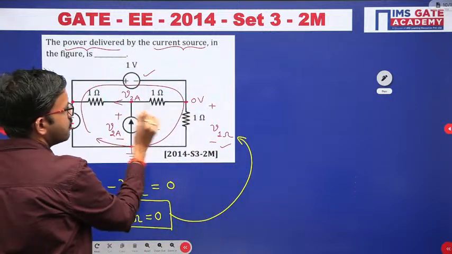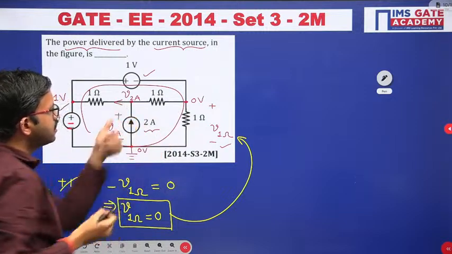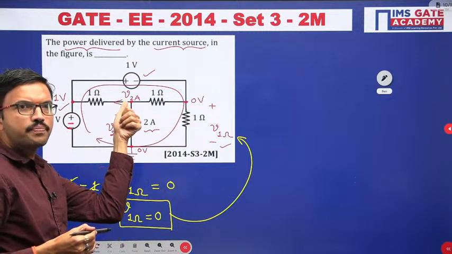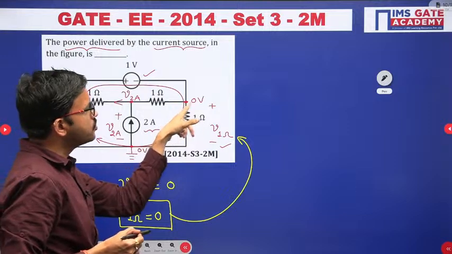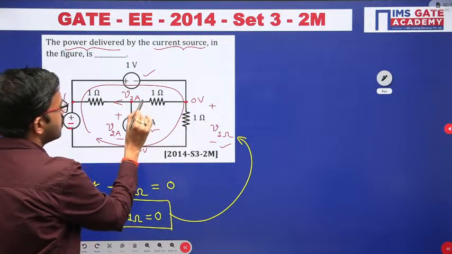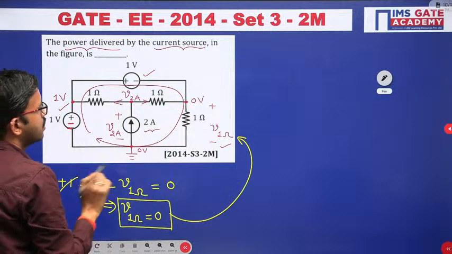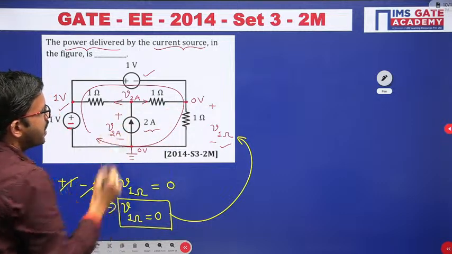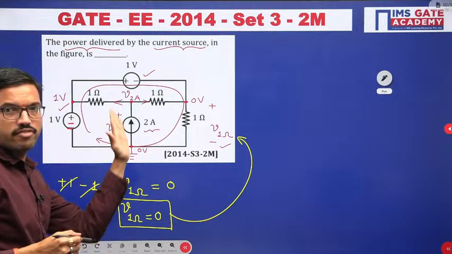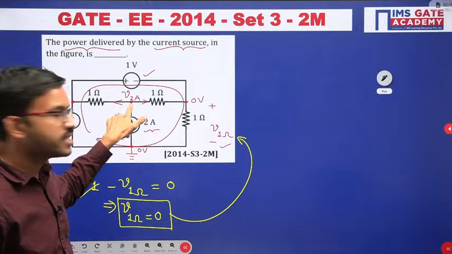Similarly, in this particular 1 ohm resistor, at this terminal you have V2A, and at this node you have 0 volt. So in this case current will flow like this. And in this particular branch the current value is already given. Now you can apply KCL at this particular point.